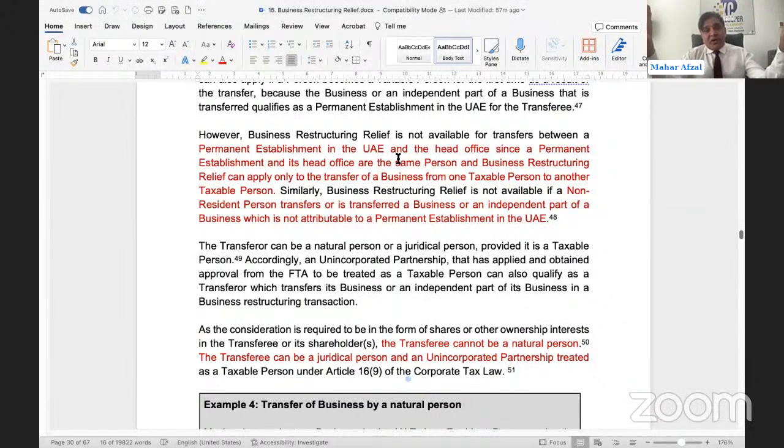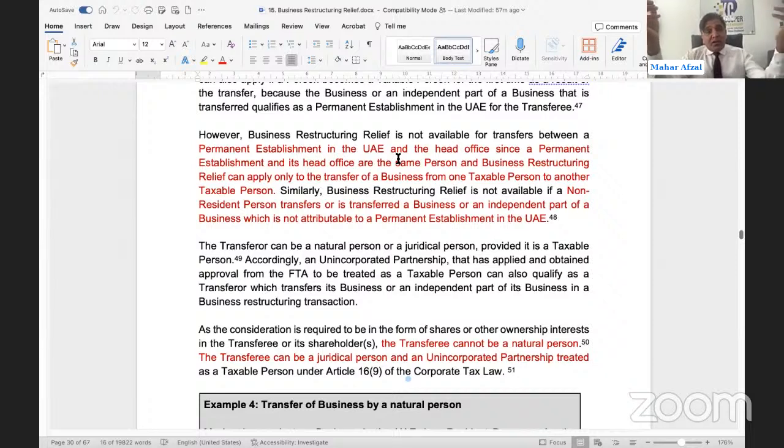You can see this in the VAT law as well. Whenever a branch is outside the UAE and the parent company within the UAE, or the parent company is outside the UAE and the branch within the UAE, if there is any transaction, there is no legal requirement to issue a tax invoice; debit notes are sufficient.